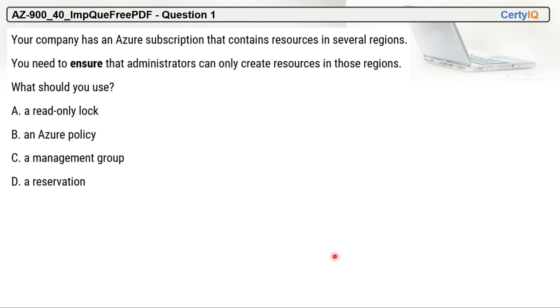So this is question number one. Your company has an Azure subscription that contains several resources in several regions. You need to ensure that administrators can only create resources in those regions. So what should you use out of these options?